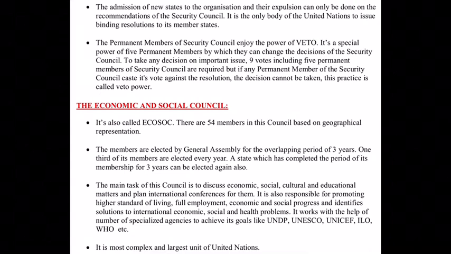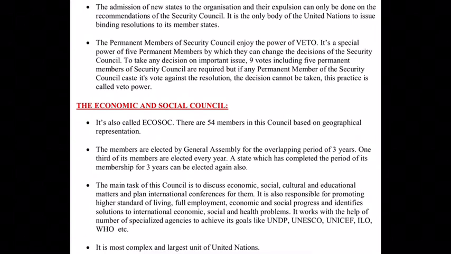Now coming to the objective of the Economic and Social Council, the main task of this council is to discuss economic, social, cultural and educational matters, and they also plan international conferences for them. That means they discuss all these matters throughout the world. Whatever problems are there, they discuss them, and then they plan remedies and meetings, where different member states can come, attend the meeting, and try to find the solution to their problems.